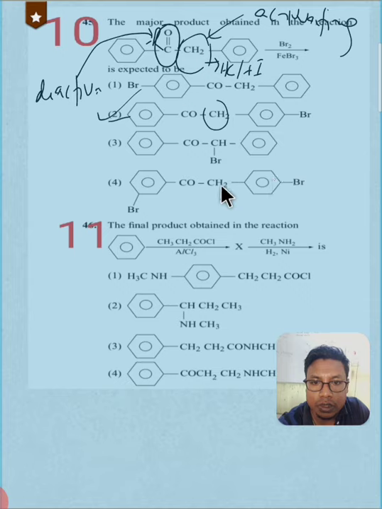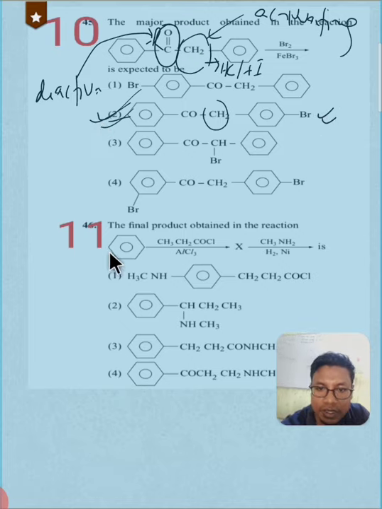This can also be a correct option, but it is a meta directing group, and it is not said in the question that we need to provide 2 moles of bromine. So we keep this option as the correct option, and if 2 bromine were given, then we may consider the other option also, but according to the question, this is the correct option. This is the major product.